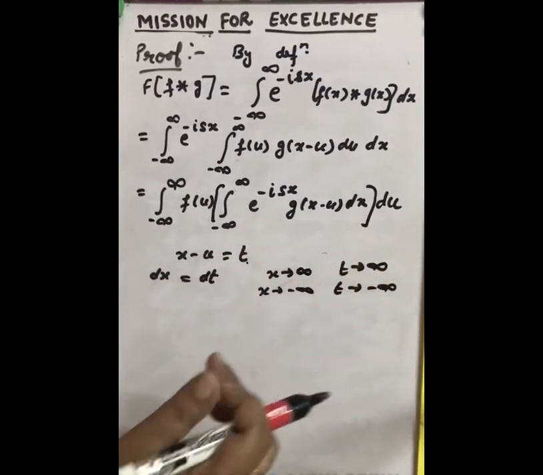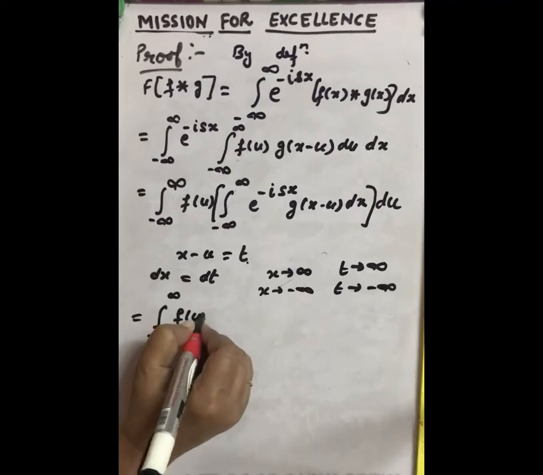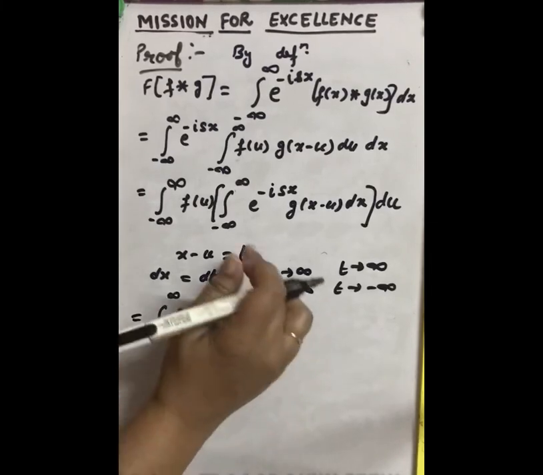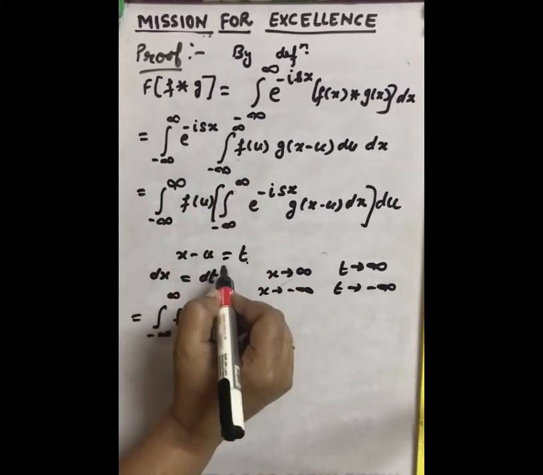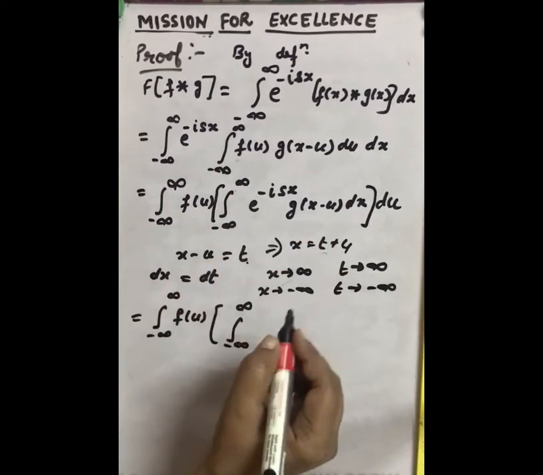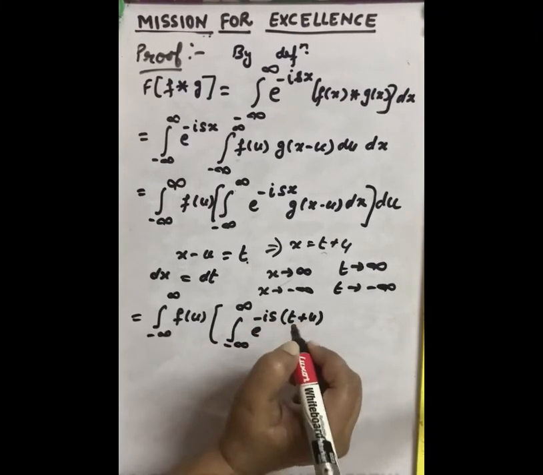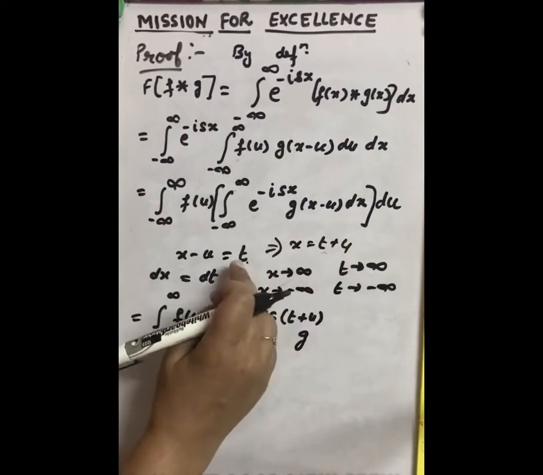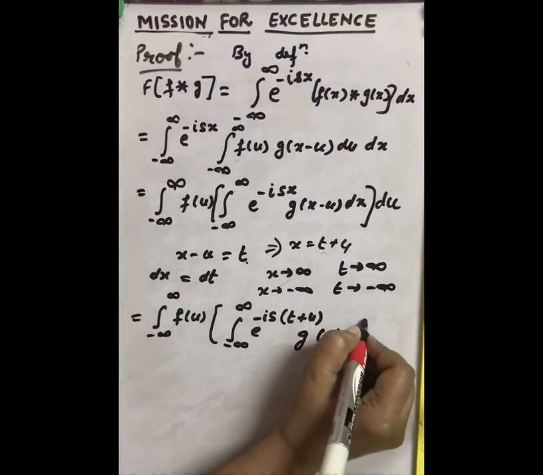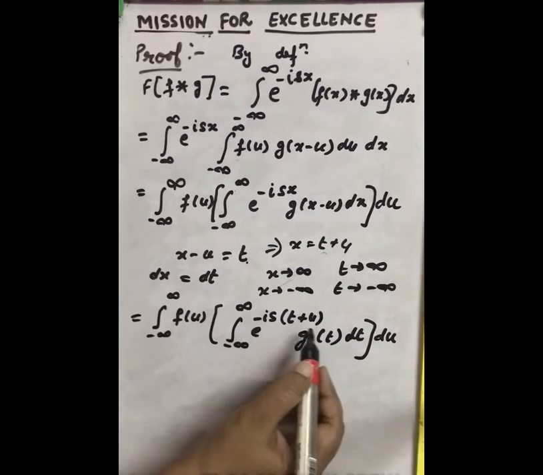So the limits remain the same. The value of x from this equation will be t plus u. So let us put it here: e raised to power minus iota s (t plus u), g(t) since x minus u is t, dx is dt, and outside is du.